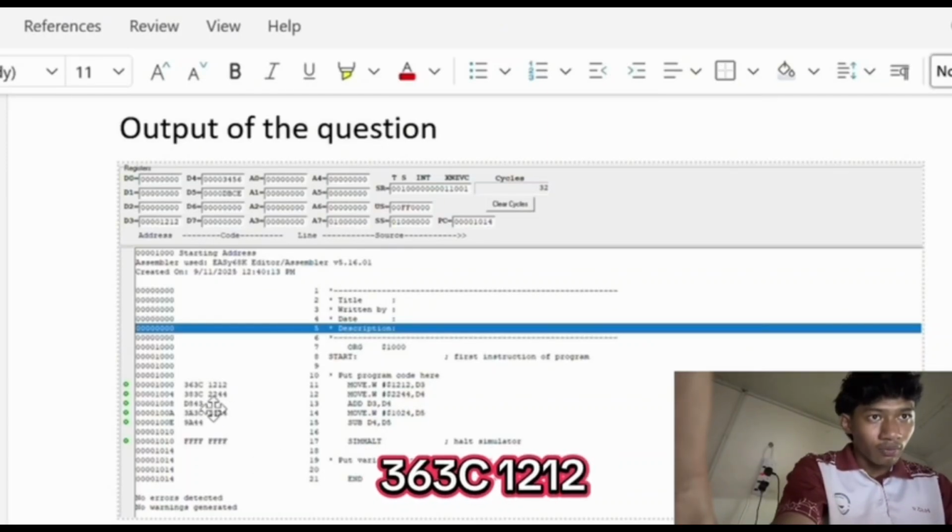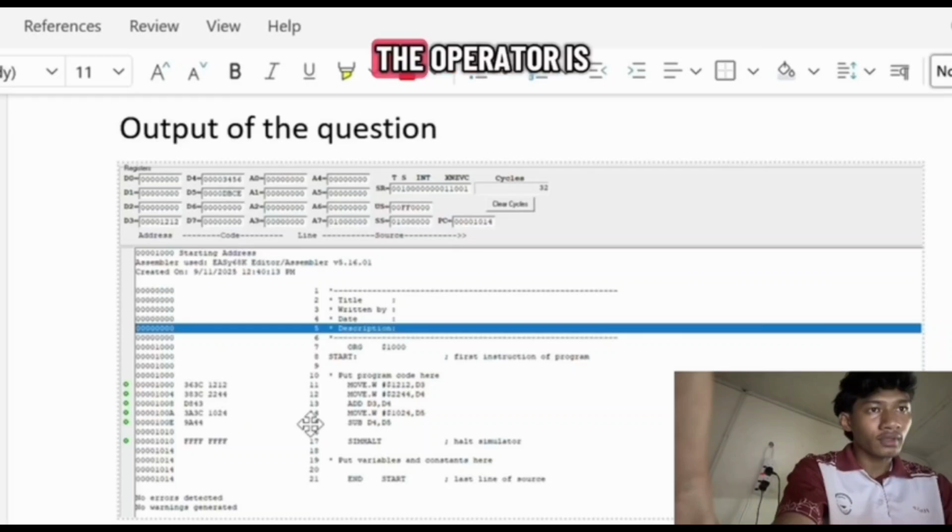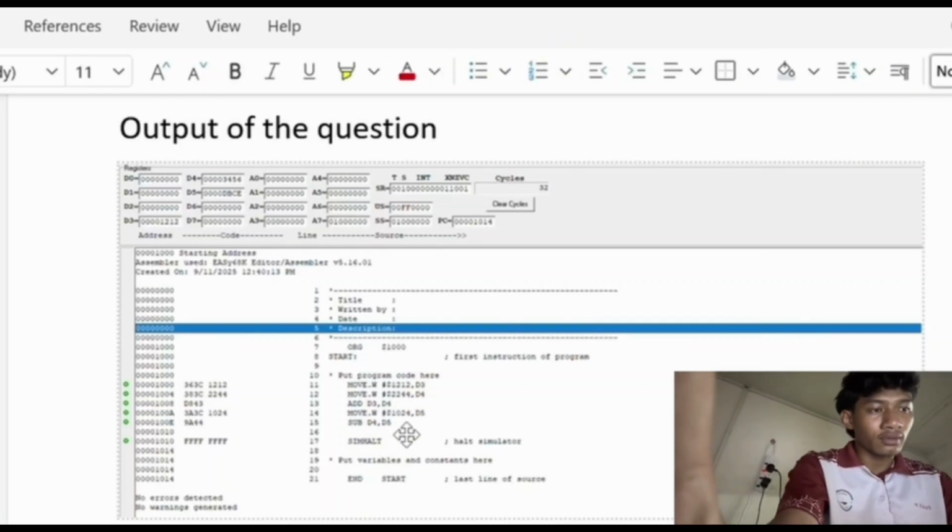The code is 363C 1212. The operator is move. The data type is W, that's word. The data size of data type word is 16 bits, and this is the addressing mode.